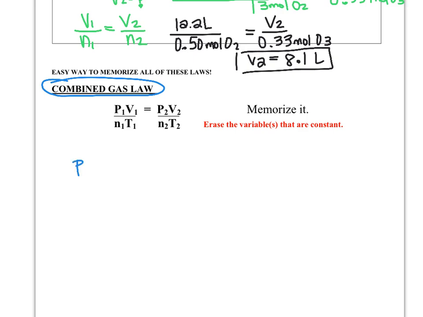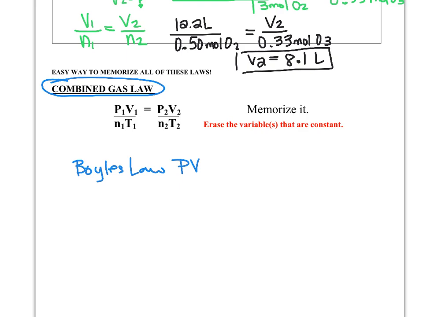So for example, if we know that Boyle's law is a relationship between pressure and volume, but we don't remember exactly what it is, right? We know the other variables in Boyle's law would be held constant. So we would keep moles and temperature constant, and then what would be left would be Boyle's law, right? Which would be P1V1 equals P2V2.